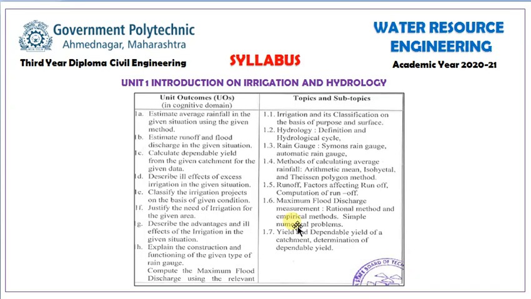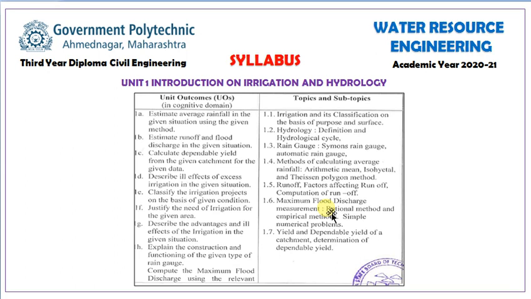Next we go to a brief introduction of our first chapter. As we told, our first chapter is introduction about irrigation and hydrology. You can see there are 7 subtopics that we have to study. Our first topic is classification, purpose and scope of irrigation. Then hydrology, what is meant by hydrology.